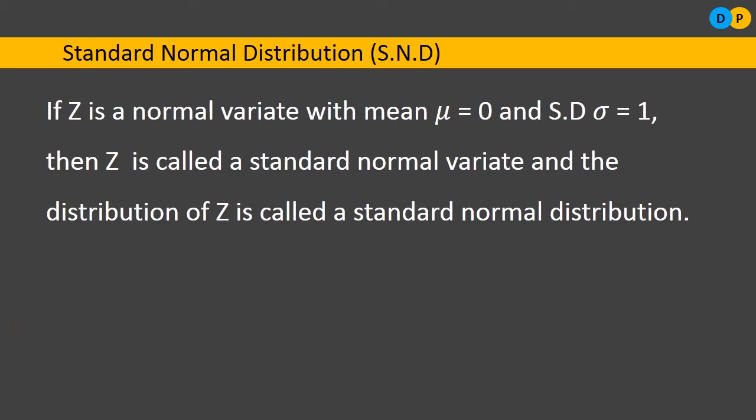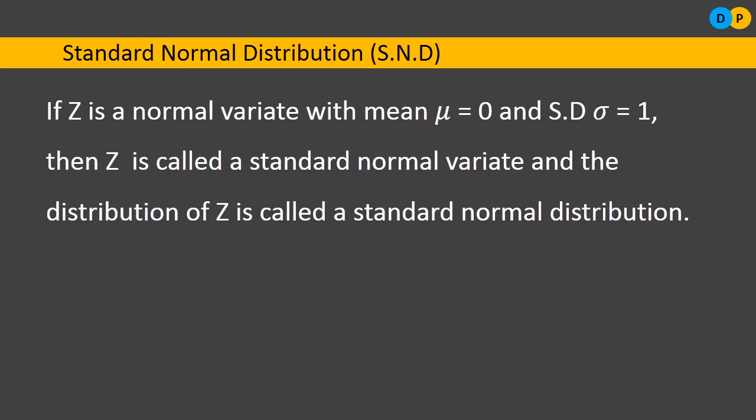As I told you earlier, using the normal distribution, we will not be able to find the solution for some of the problems, because the variable will be considering a continuous value and will be having a range. If we have been presented with a range, and the range can be from minus infinity to plus infinity, then we will not be able to solve such questions. So we need to standardize the normal distribution. In order to standardize that, we consider mean equal to 0 and standard deviation sigma equal to 1.